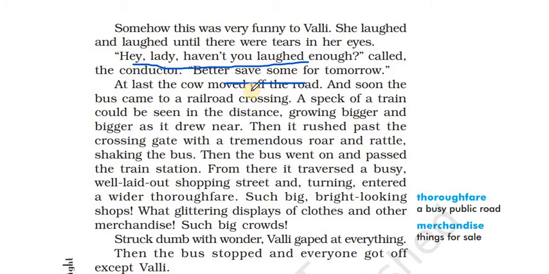At last, the cow moved off the road. Finally, the young calf moved out of the road. And soon, the bus came to a railroad crossing, where the train passes by and the road is blocked with gates.